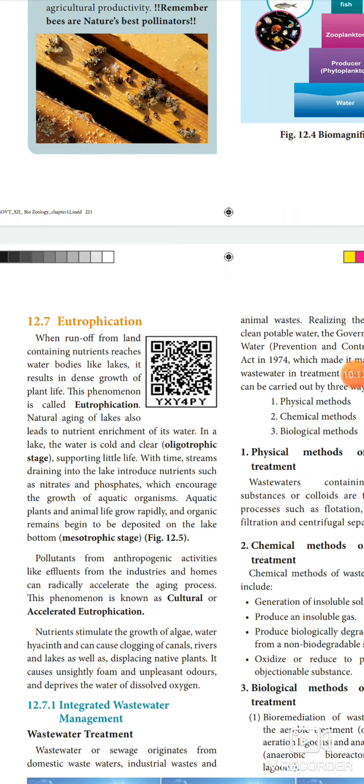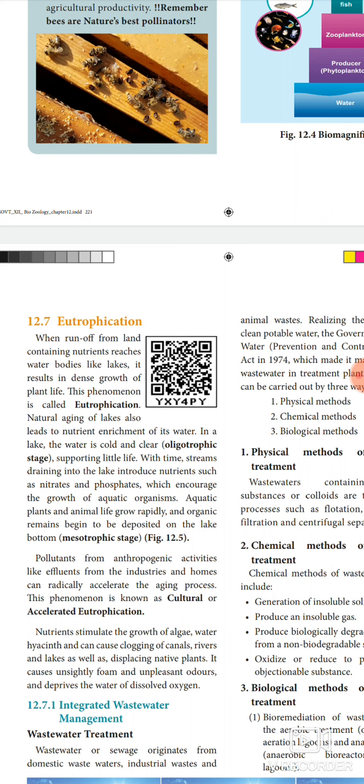So first of all, what is meant by eutrophication? Nutrients reach water bodies like lakes, and in that lake a dense amount of plants will grow. That is called eutrophication. The natural aging of a lake also leads to nutrient enrichment of its water. In a lake the water is cold and clear, and that stage, supporting little life, is called the oligotrophic stage.